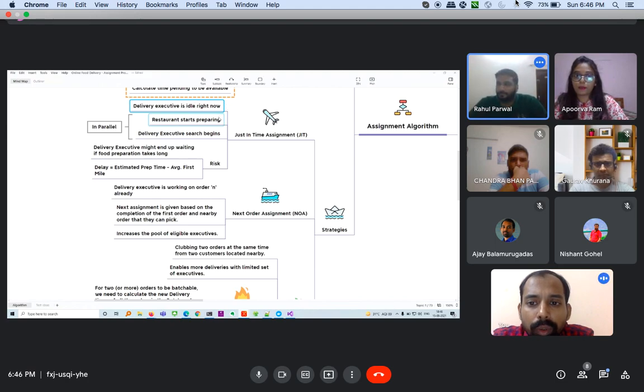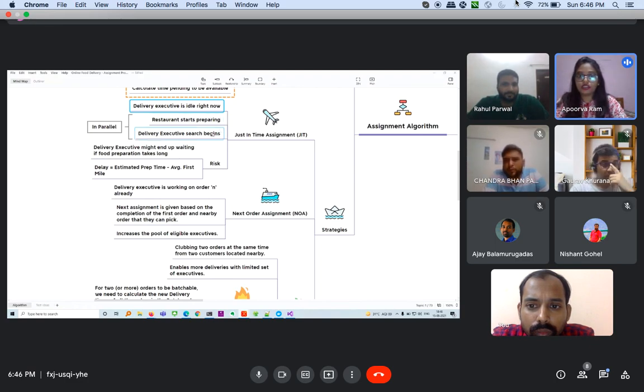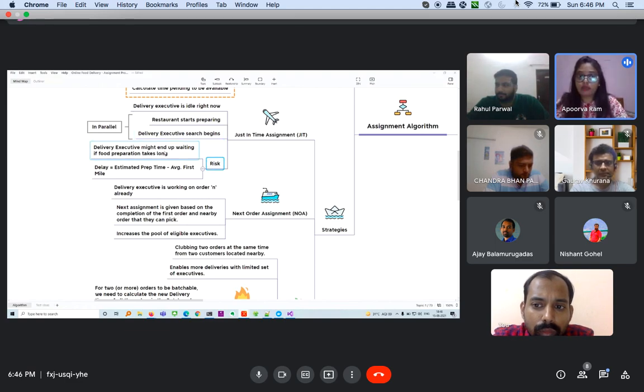So then the restaurant starts preparing food and the delivery executive search begins. In parallel, the restaurant starts to prepare the food, and they assign the delivery executive as well. But here we have 2 risks. The delivery executive might end up waiting if the food preparation takes too long, so there is a chance of wastage of time at the delivery executive end.